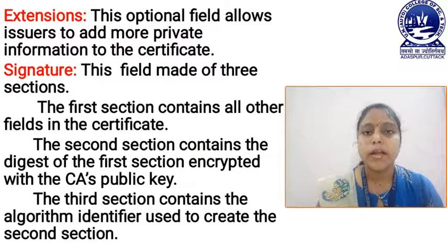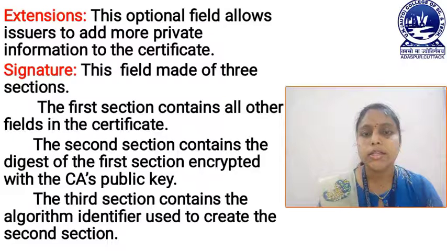Next one is the extension field. Here this extension field is also an optional field, and particularly this field is used for some additional information. Now look at the last field, that is the signature field, which I have already discussed.